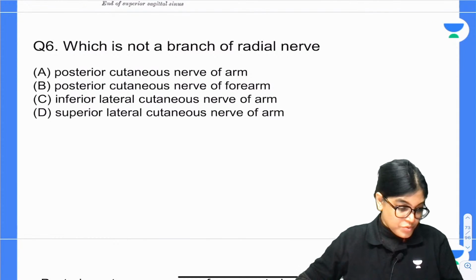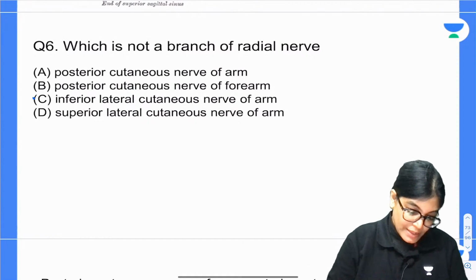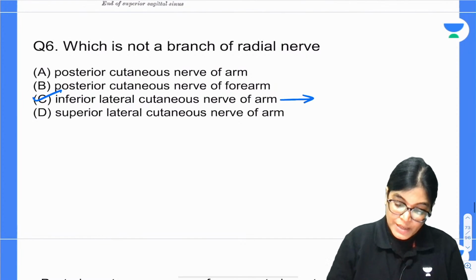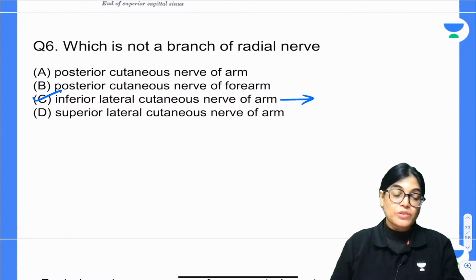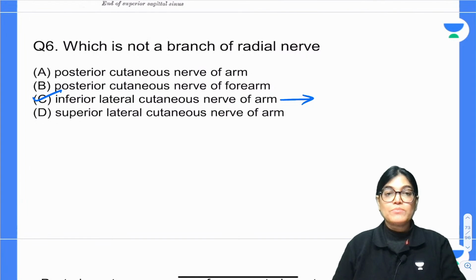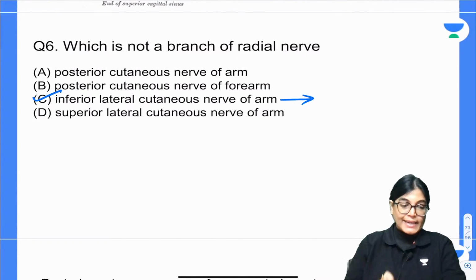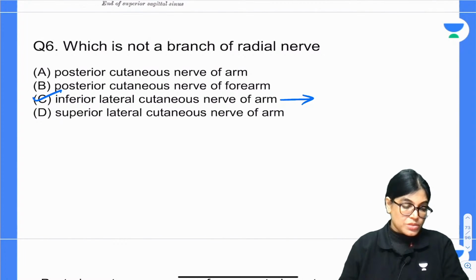I got an answer from Amitabh. What about others? Amitabh Behra has given the answer and he is perfectly right: inferior lateral cutaneous nerve of arm. So can you tell me, inferior lateral cutaneous nerve of arm is a branch of which nerve? My next question is: if inferior lateral cutaneous nerve of arm is not a branch of radial nerve, it's a branch of which nerve? What is the source?